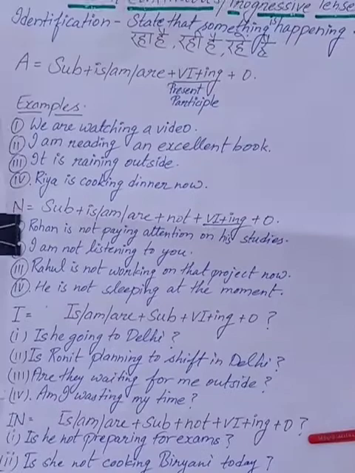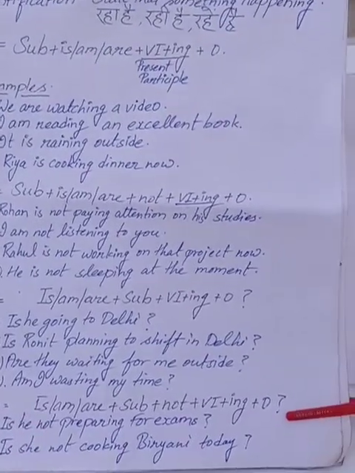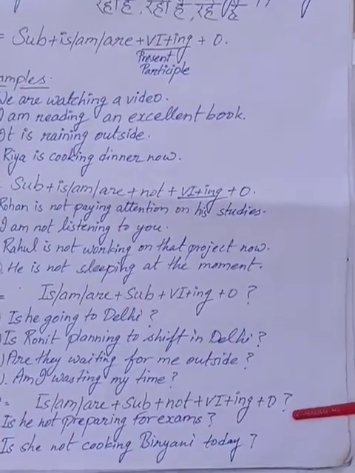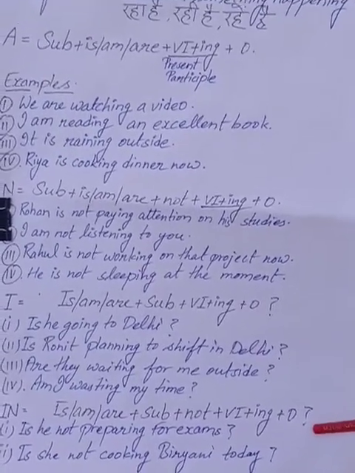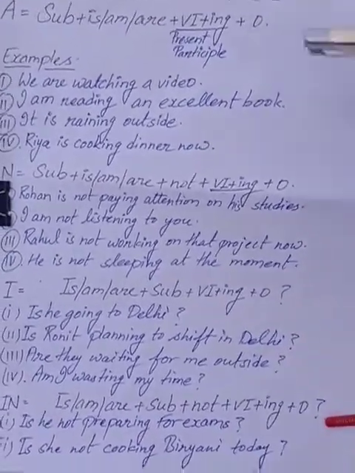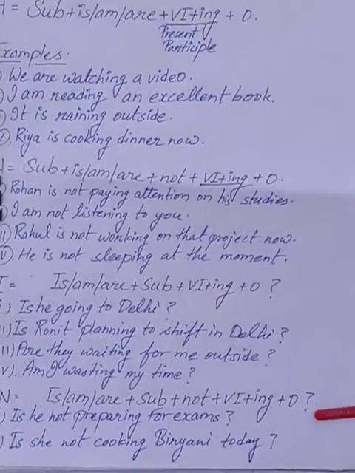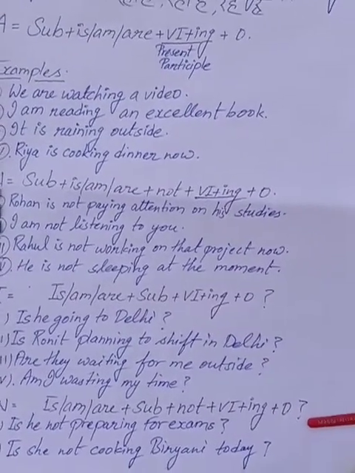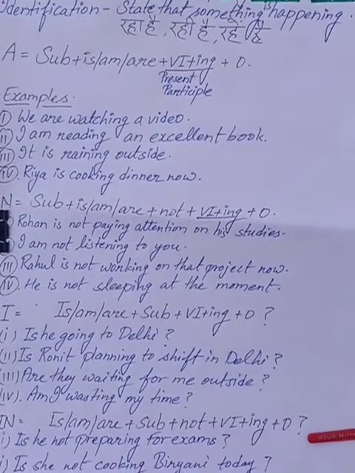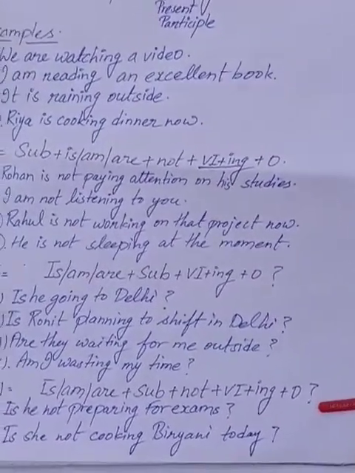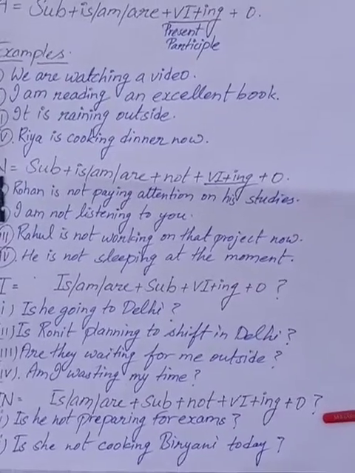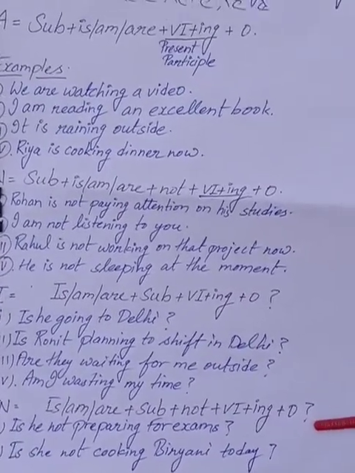So this was the tense, which is very easy to understand. And if we have to practice at home, there is another method by which we can simply practice a lot more. For example, take this sentence: we are watching a video. This is affirmative, and we can convert it into negative, interrogative, and interrogative negative easily. For example, we are watching a video, we are not watching a video, are we watching a video, or are we not watching a video?